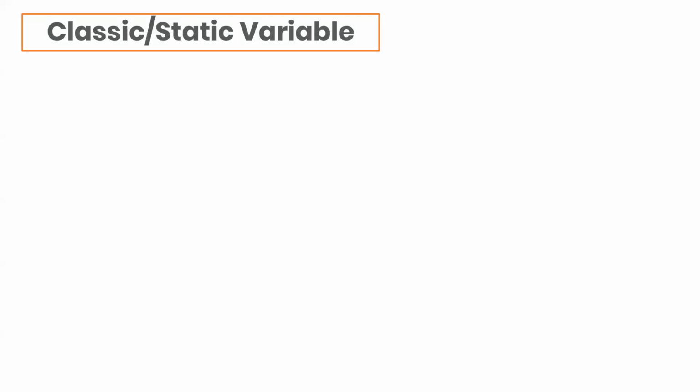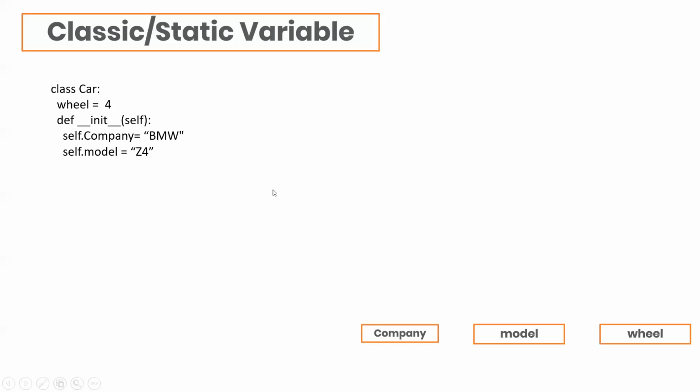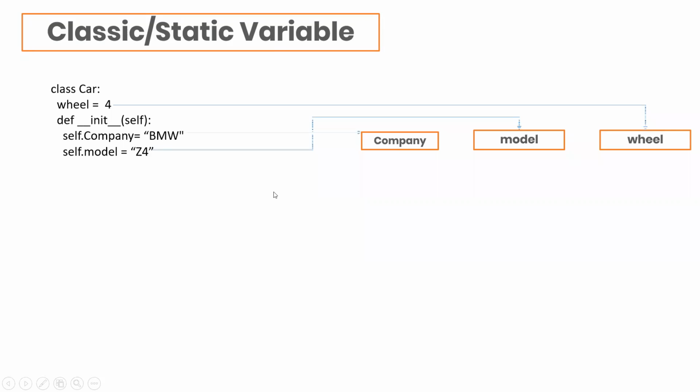Same way, let's deal with the wheel one. It's easier because wheels are 4. Someday, suppose 5-wheel drive or 6-wheel drive start coming, then things can be different. But it is as simple as that. This self.company and BMW and that model were the instance variables, and this wheel 4 is the class or the static variable.